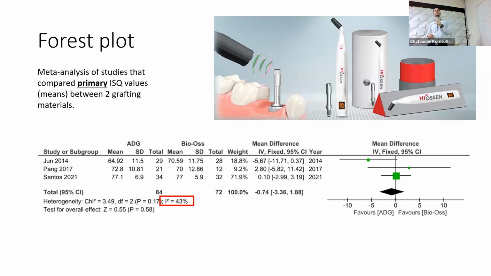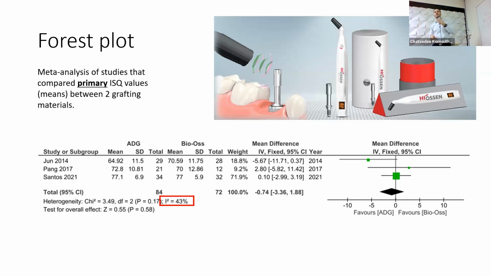So as you can see from those studies, each study has a different result. The first one is lower, the second one is higher, the third one, they are the same. So the results are not exactly the same. And that's why I have 43%. So the heterogeneity can go from 0, means like those results are basically the same from all the included studies, up to 100%, which means the results of the included studies are very, very different.